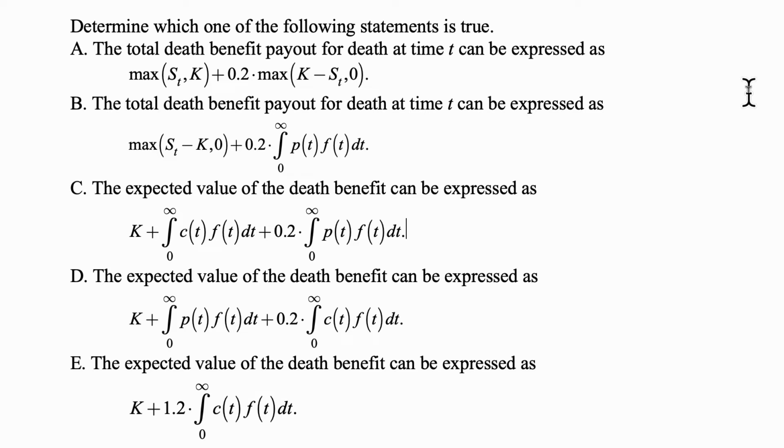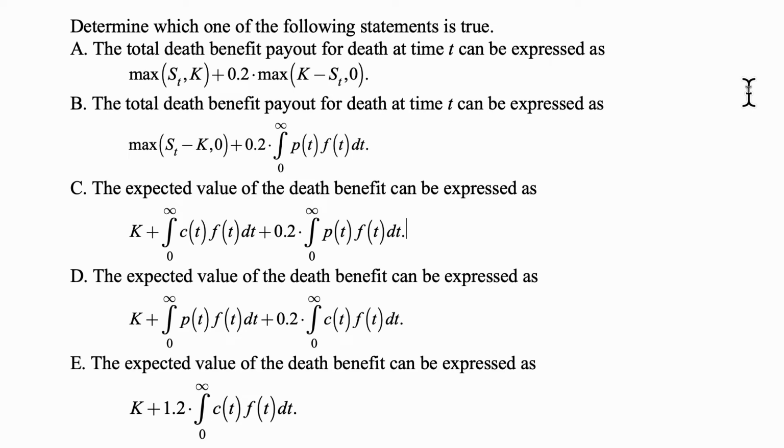P of t, remember, is the value of the put. C. The expected value of the death benefit can be expressed as K plus the integral from 0 to infinity of C of t times f of t dt plus 0.2 times the integral from 0 to plus infinity of P of t f of t dt.